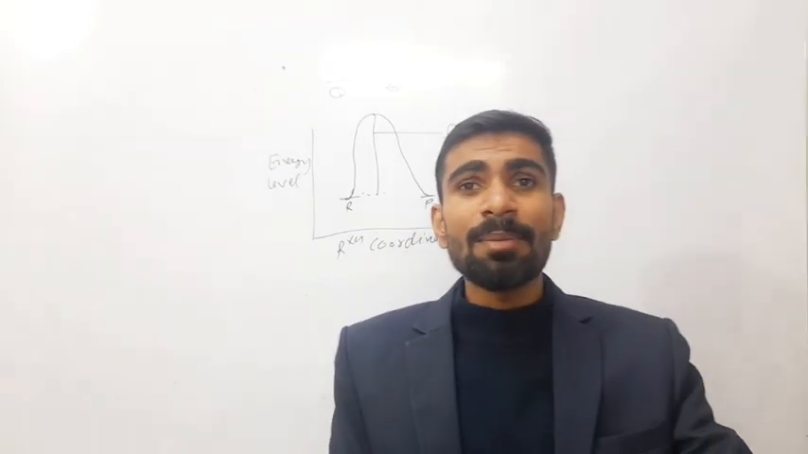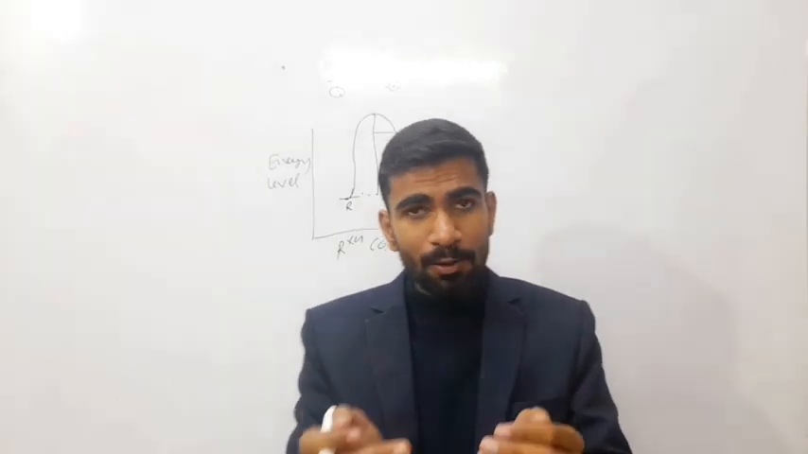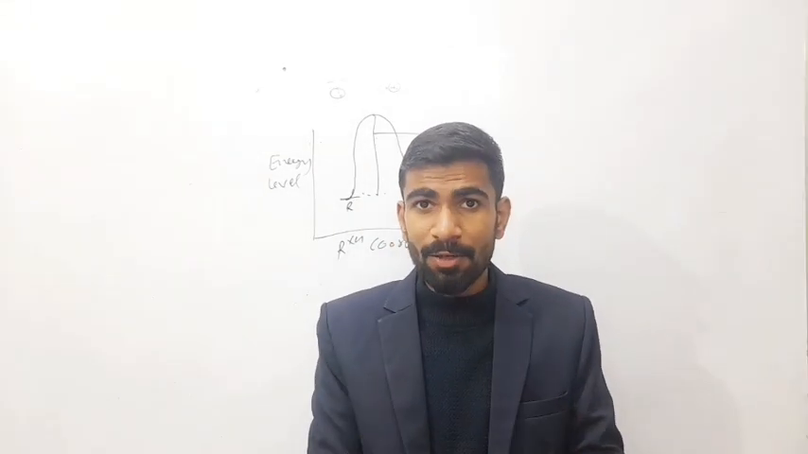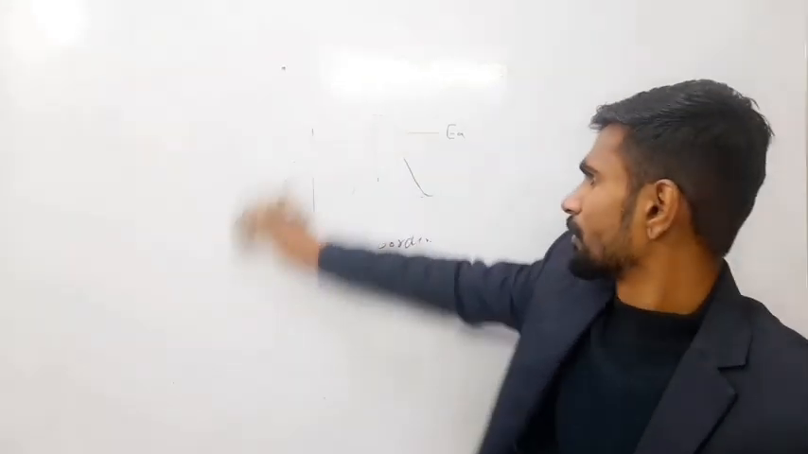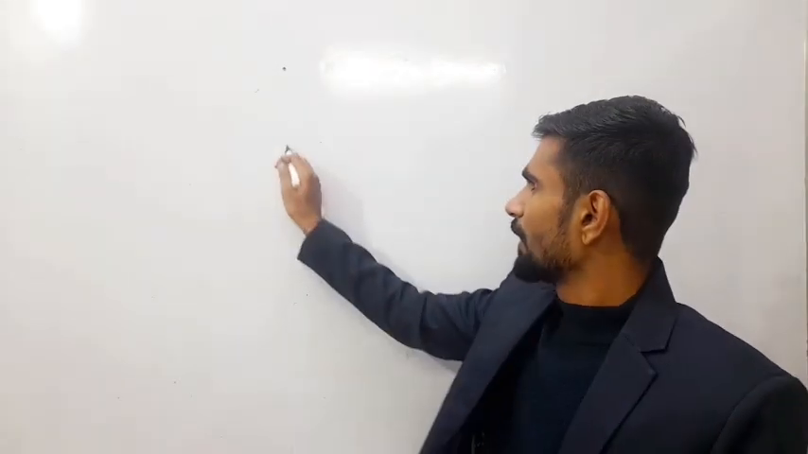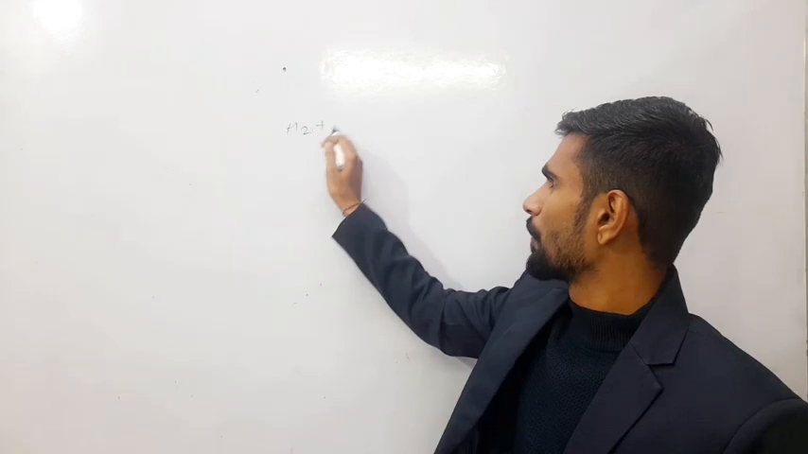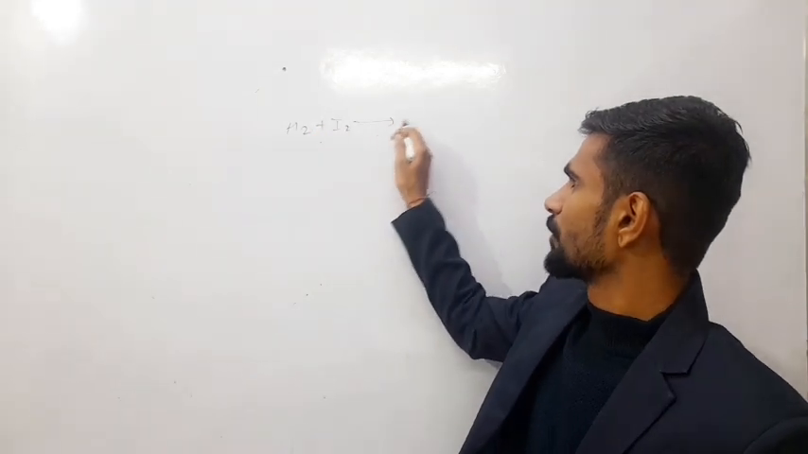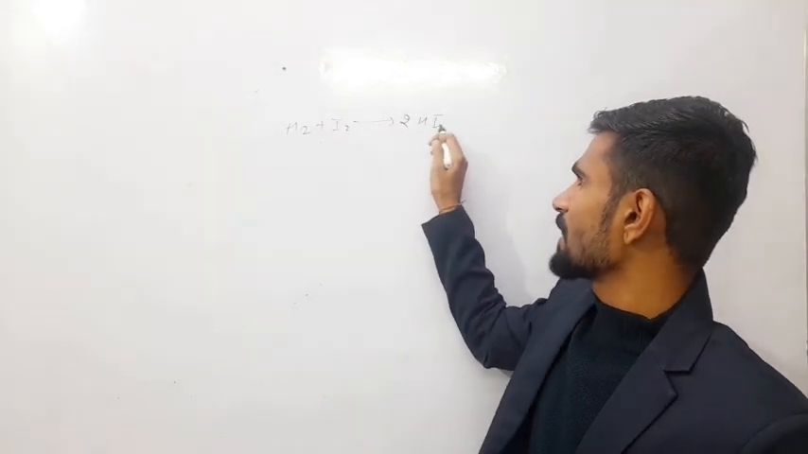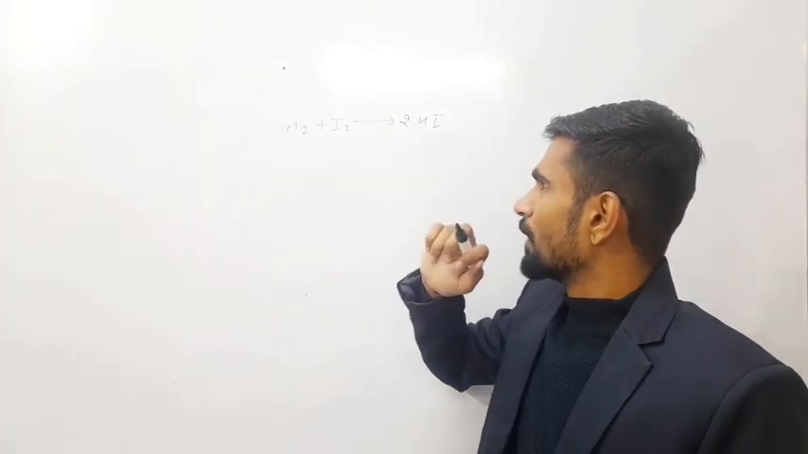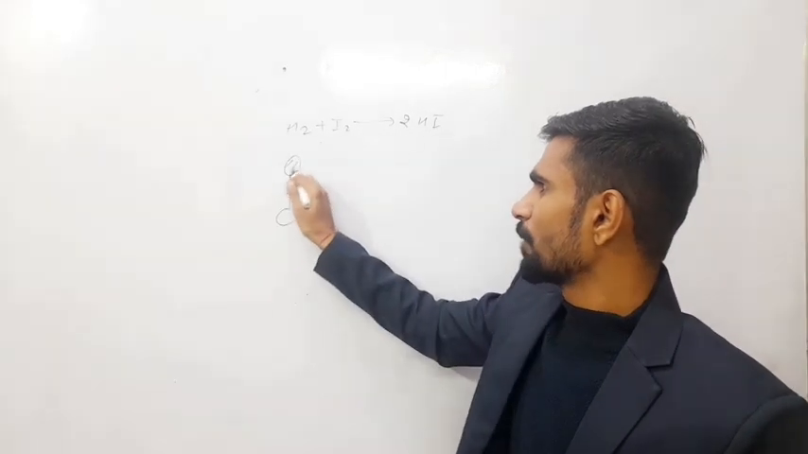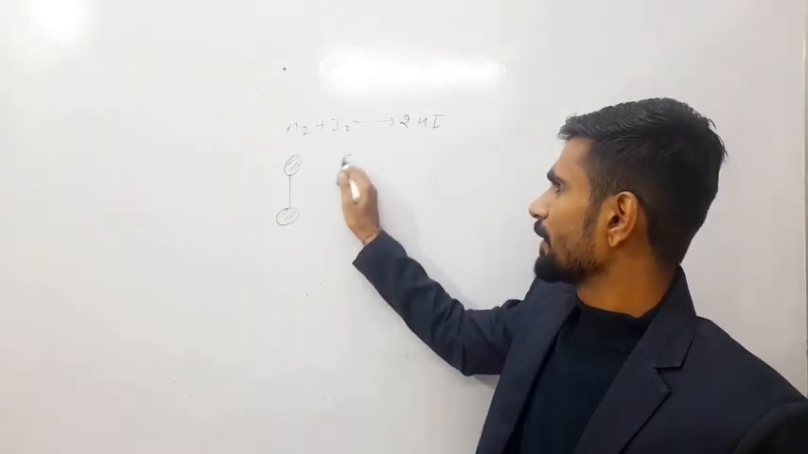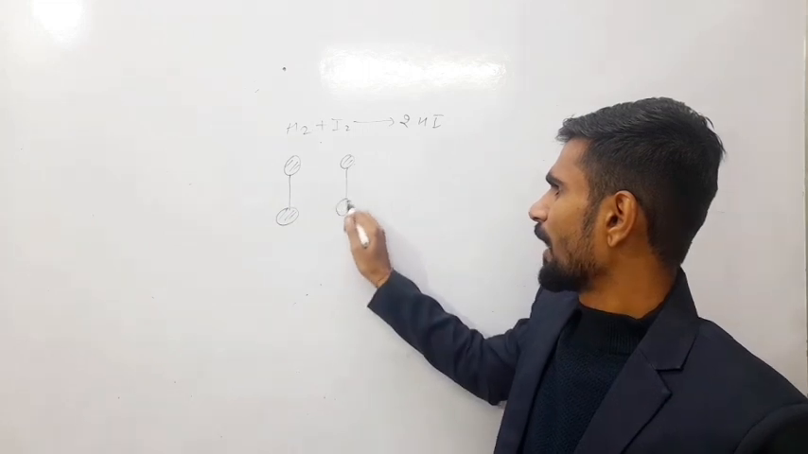Now, second, we discuss in detail how effective collision occurs. Here we also take an example: a reaction H2 plus I2 gives 2HI. Here we consider an H2 molecule, and here we consider an I2 molecule.